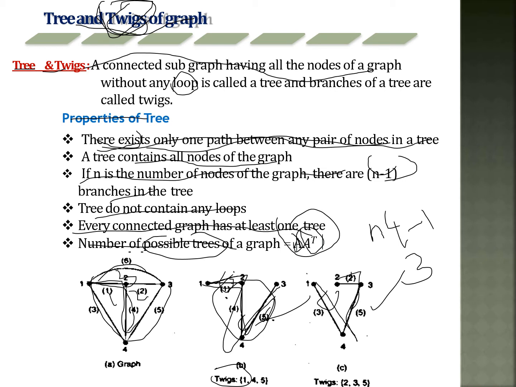Remaining all branches of the tree is called a co-tree. Here 1 4 5 are the twigs, and this is another form of the tree, where 3 5 2 branches are called twigs. This is one tree, and the remaining is another tree.